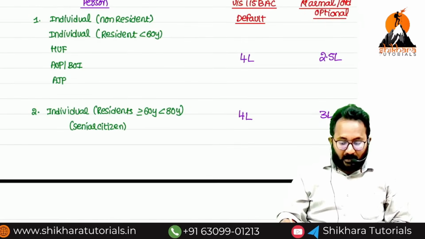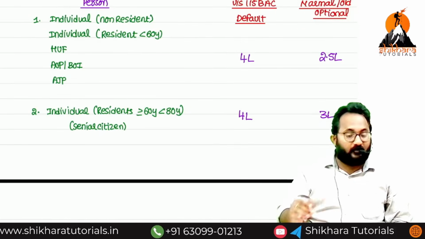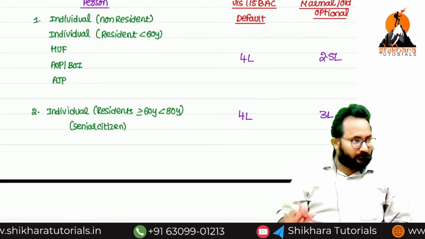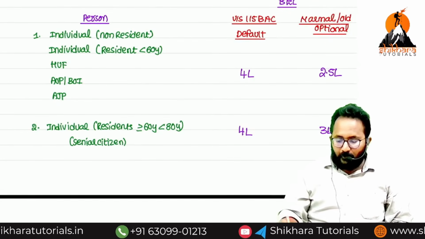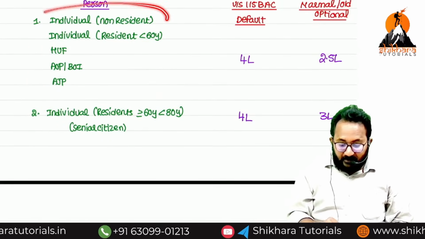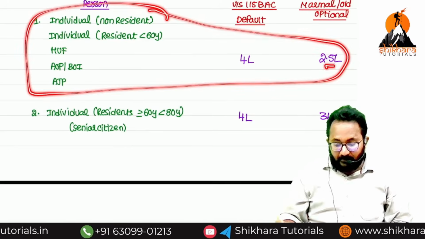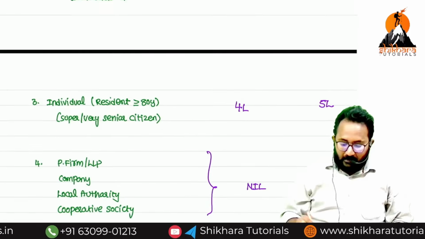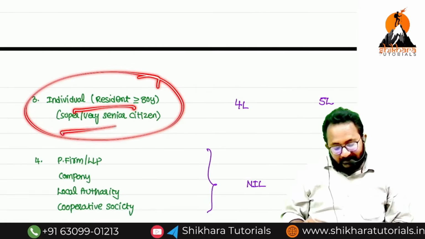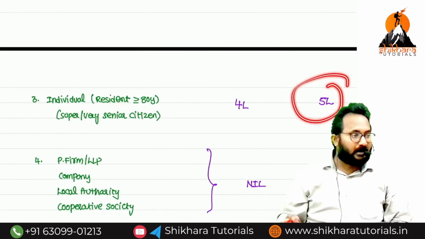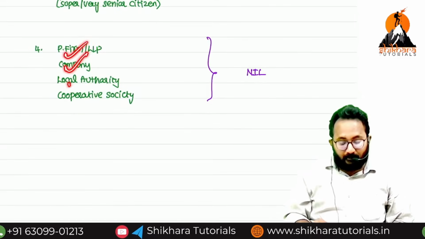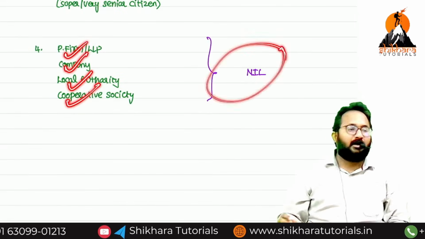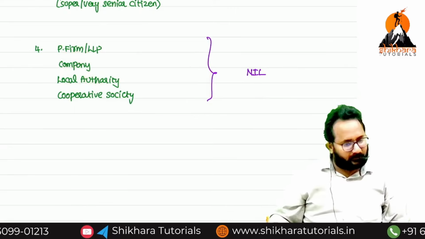Next, in optional or old, the question will tell you which regime is followed by the Assessee. If you follow the old, in the first category, what is the basic exemption limit? 2.5. If he is a senior citizen, 3 lakh. Super senior citizen or very senior citizen, 5 lakh. Company, partnership firm, LLP, local authority, what is that? Nil. Understood? Yes.